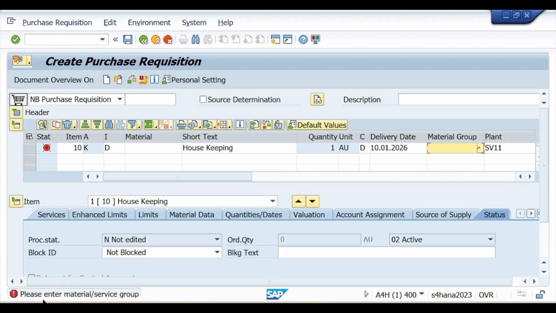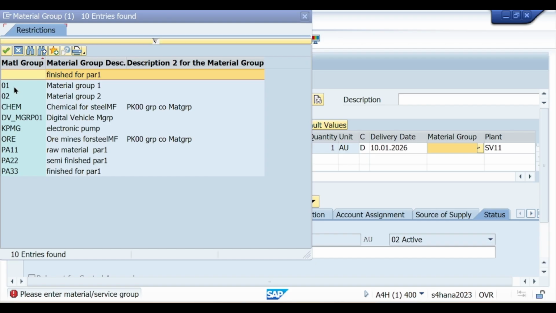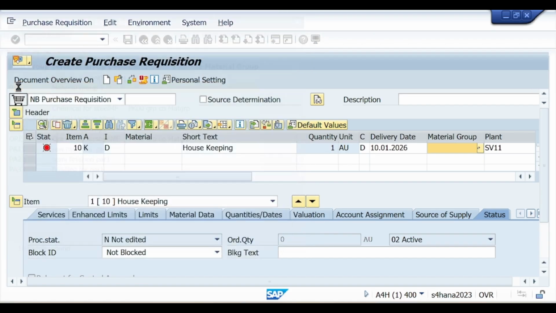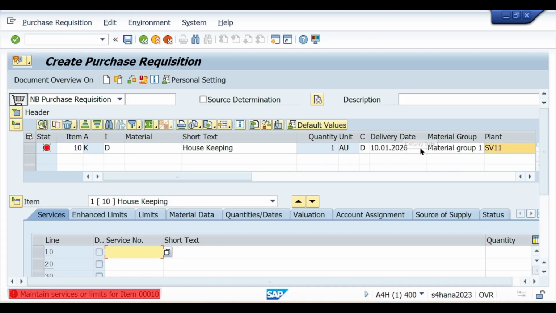You can see, please enter material group. So our material group 01 standard, so that we have select, here you see 01. So select 01, now press enter, and you can see delivery date automatically selected by the system, and here you see maintain services or limit for the items.